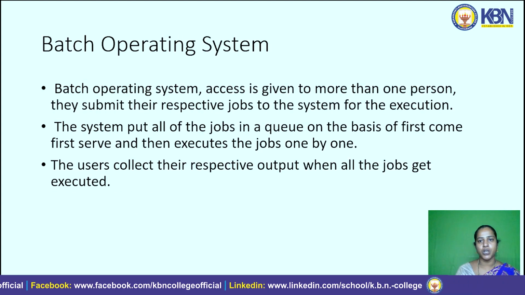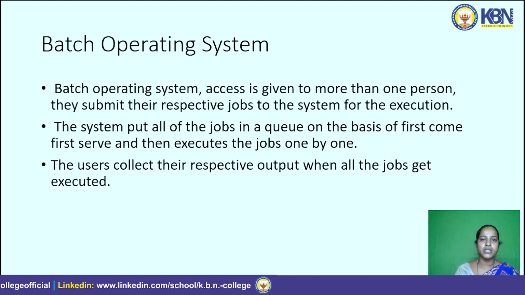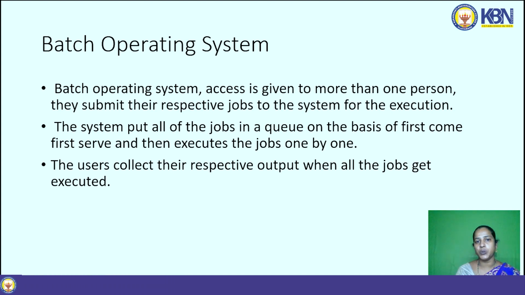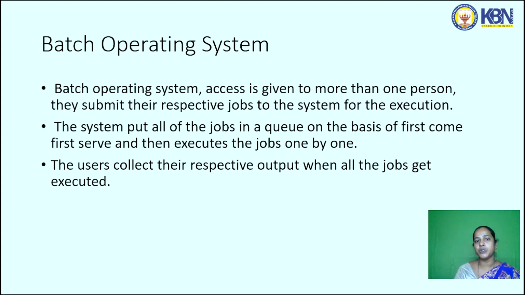Now coming to the batch operating system. Here batch means a group. In a batch operating system, access is given to more than one person. They submit their respective jobs to the system for execution. Here each person submits one job, and the system puts all the jobs in a queue. From the queue, the jobs are executed on a first come first serve basis, one by one. The users collect their respective outputs when all the jobs get executed.